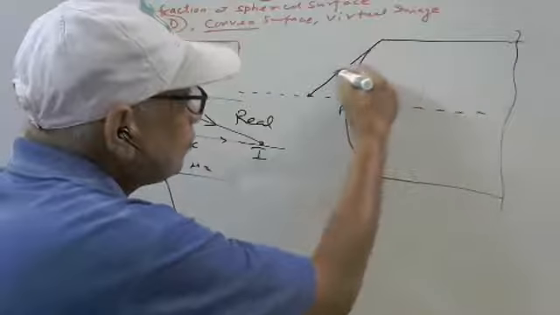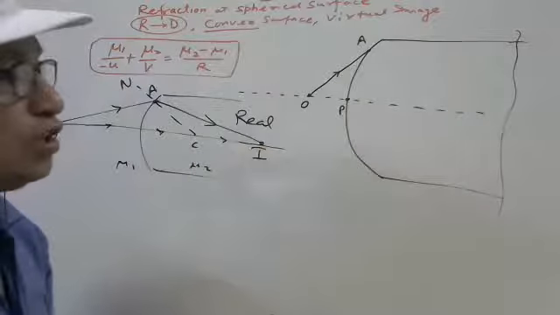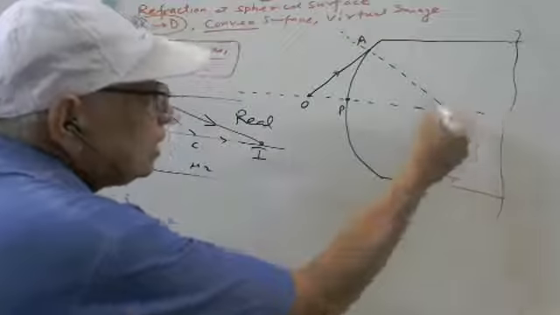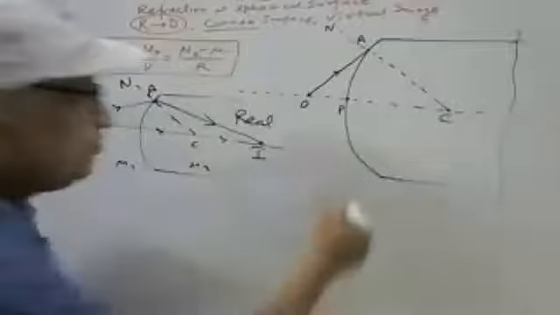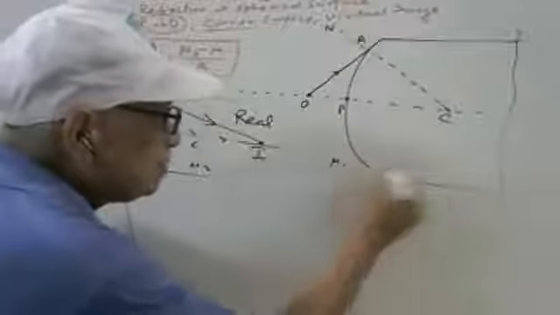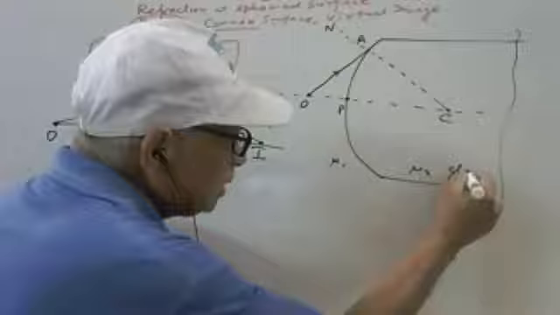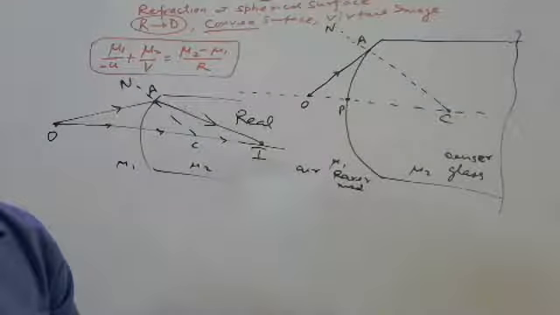O is the object. At this point, see the normal. This is the normal and C is the center of curvature. Now this is mu1, mu2, glass. mu1 is the rarer medium, air. In the denser medium, in which direction does it bend?